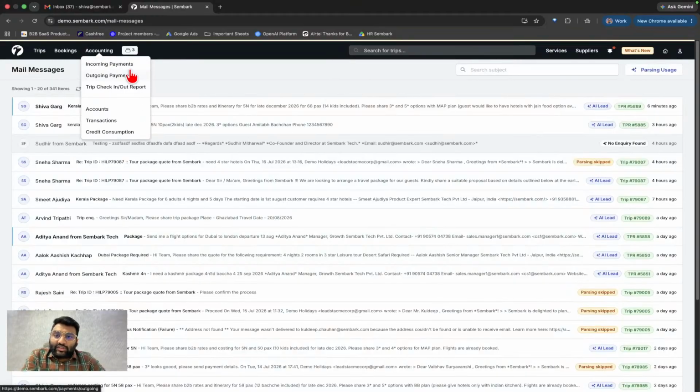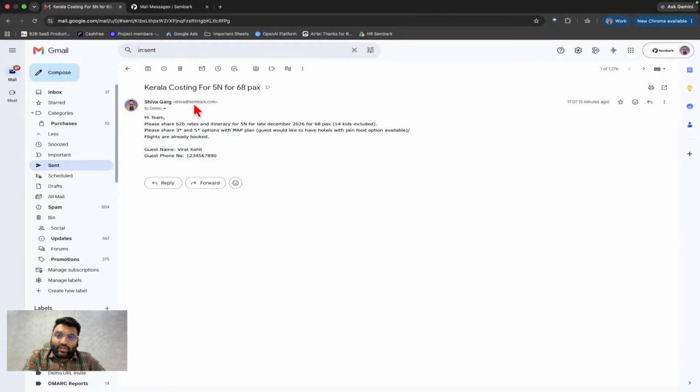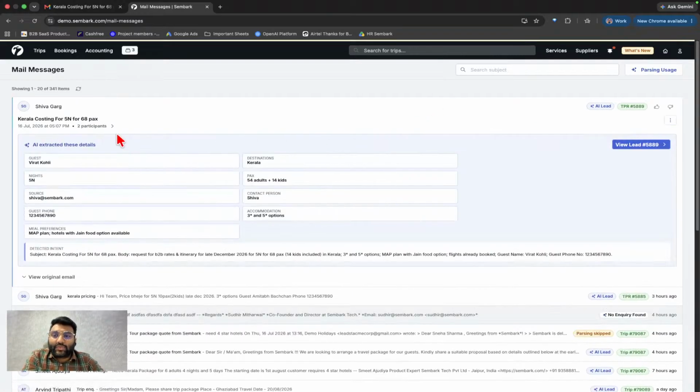So remember we sent an email, right? Kerala costing. I will just quickly show you the mail that we sent. This is the Kerala costing that we sent for inquiry. Now that mail has been captured in Simba and AI has already created a lead for it. So let's explore what AI did. AI has extracted the following details.